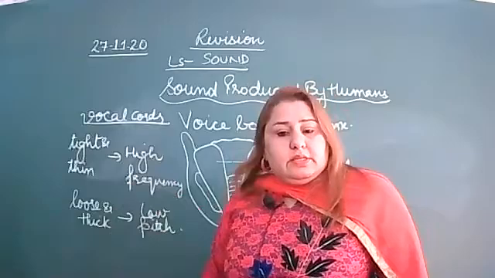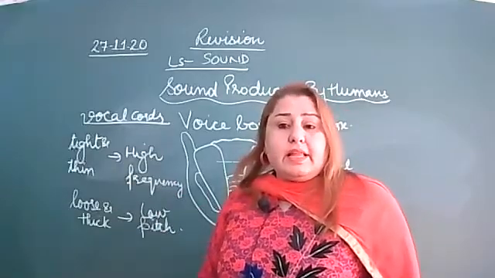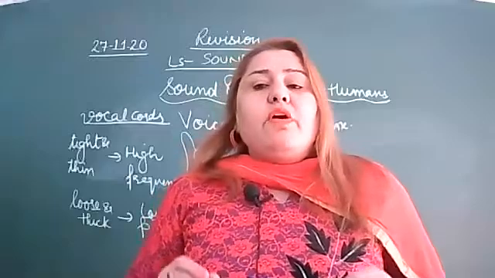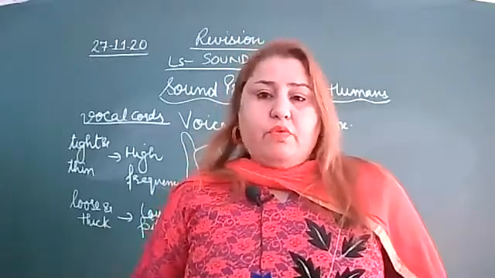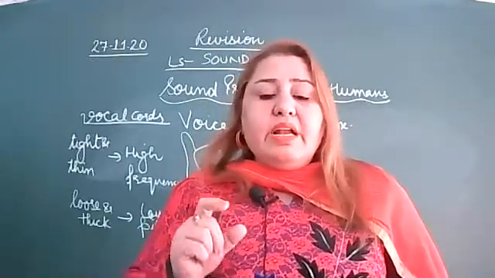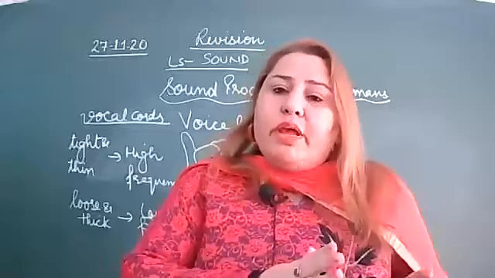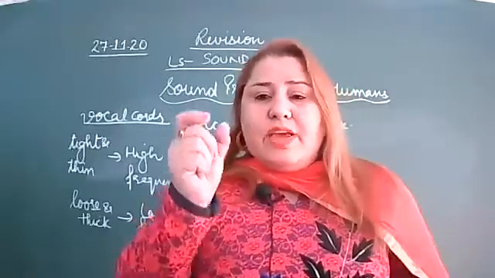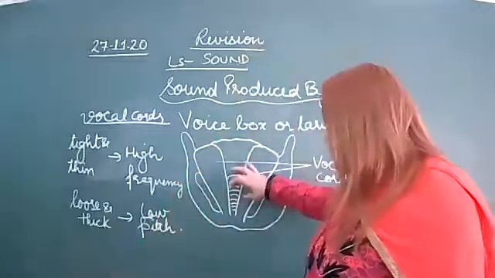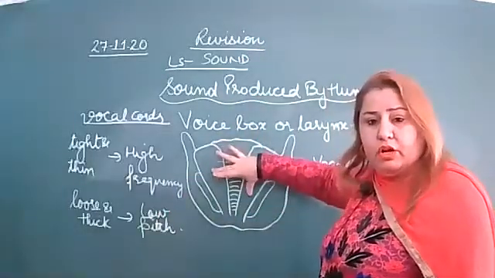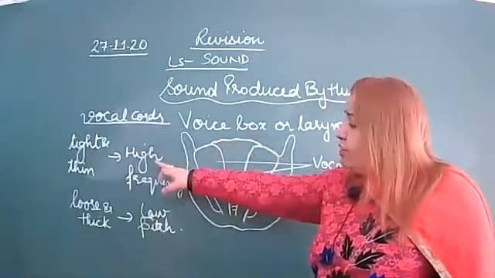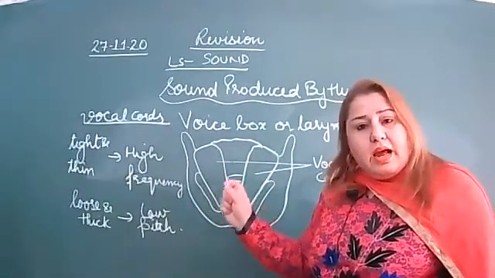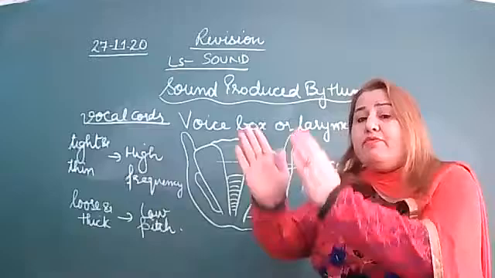What does it indicate? The vocal cords in men are 20 mm long. In women, they are 15 mm long. And in children, they are very short. When the vocal cords are tight and thin, that means high frequency.